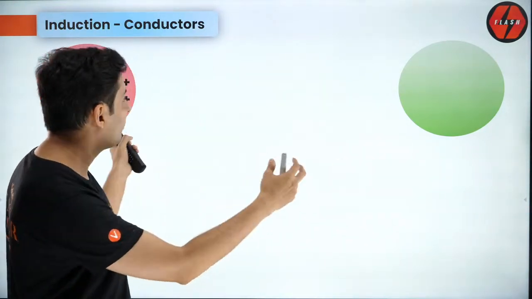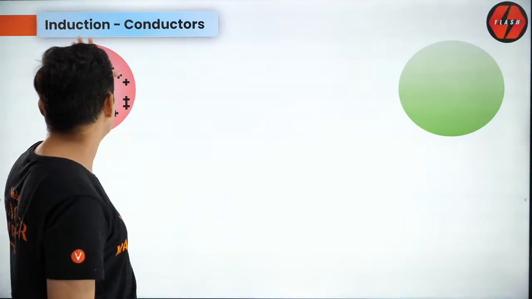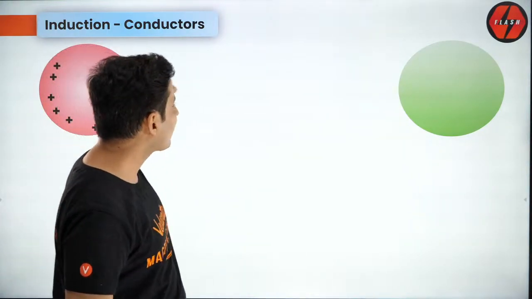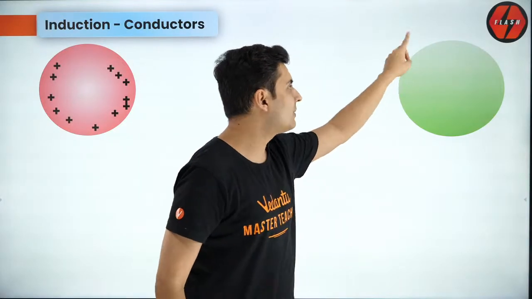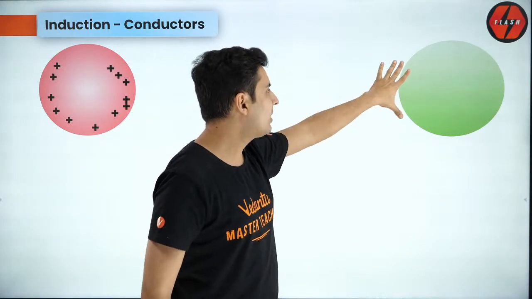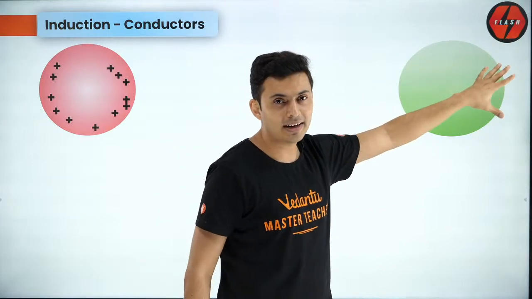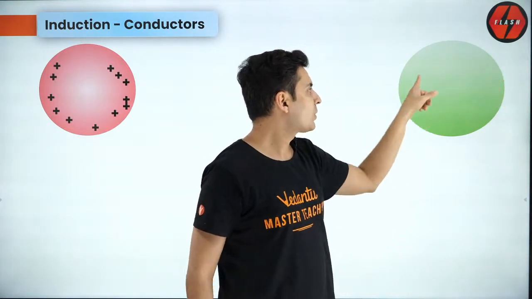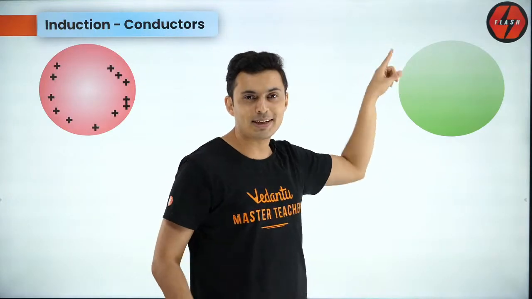Now when they are brought close, what will happen? These positive charges will repel the electrons in the metal. There are a lot of free electrons, so the electrons will move away, and you will see an exposed positive surface.